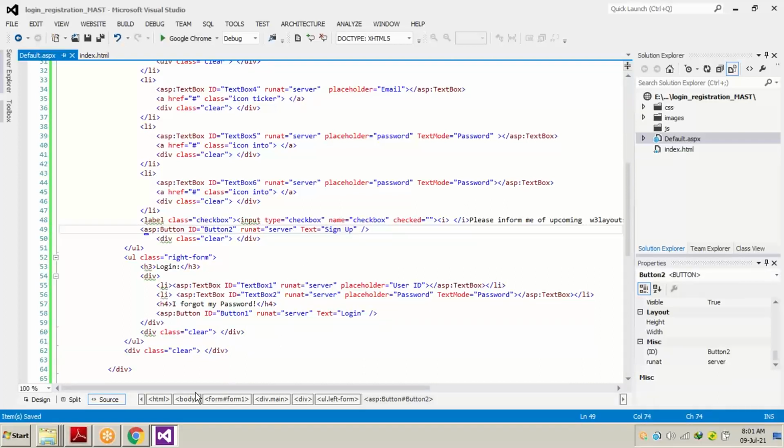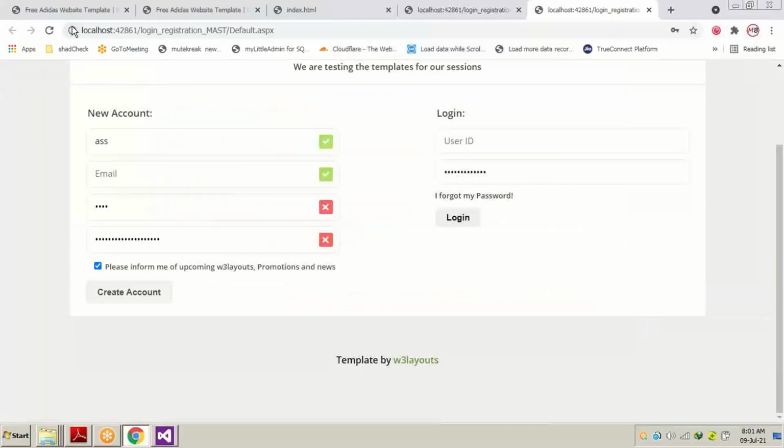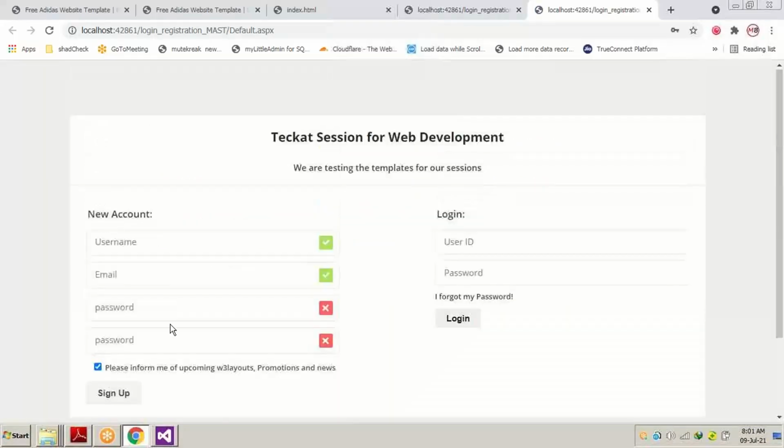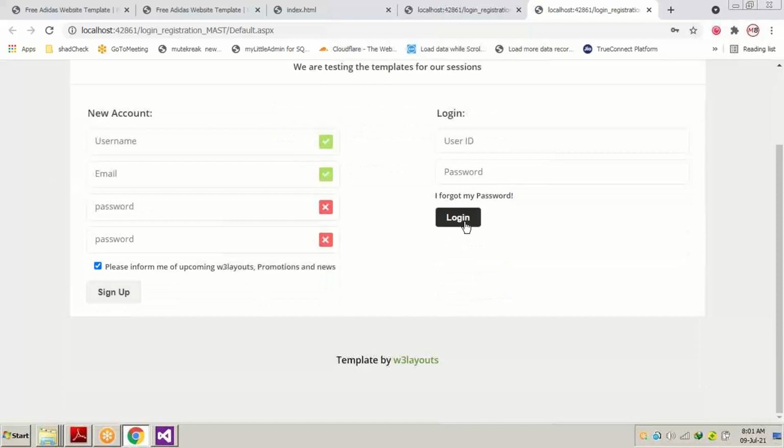Sign up. This also means creating an account. Now, if we just refresh the page, you can see the sign up button appear over here. It means we didn't make any changes with the CSS, the JavaScript, or the design and the user interface from these templates. But the time and the effort for designing all these things have been saved if we have